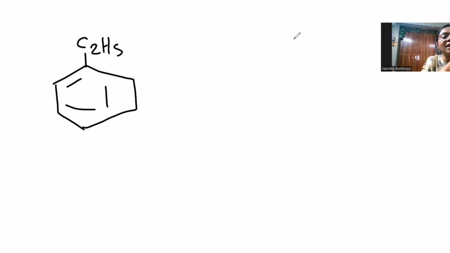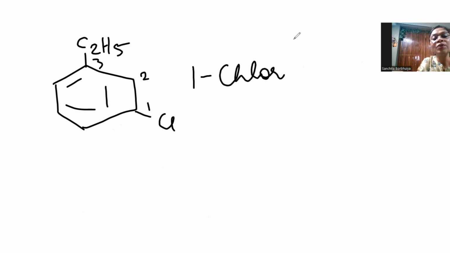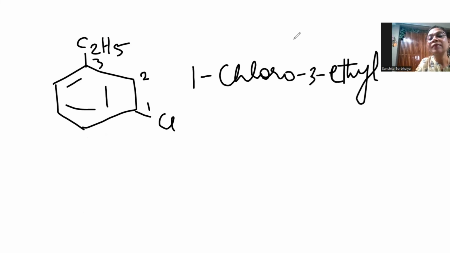You have an ethyl and say you have a chloro. So again, the numbering would be this way, and the IUPAC name would be 1-chloro 3-ethyl benzene. Yeah, and the common name, we do not have a common name for ethyl benzene. So that is why you can simply call it meta chloroethyl benzene. So you can introduce those ortho meta para in case you want to write the common names.